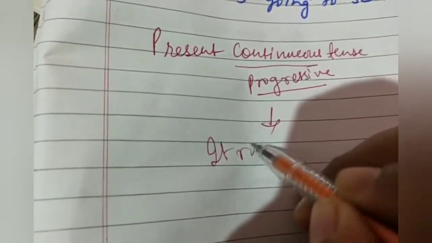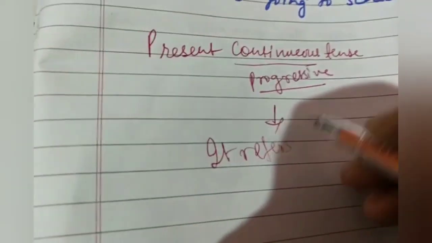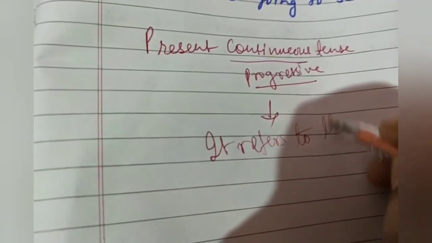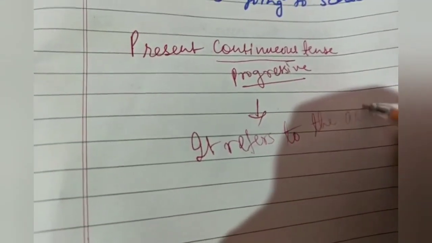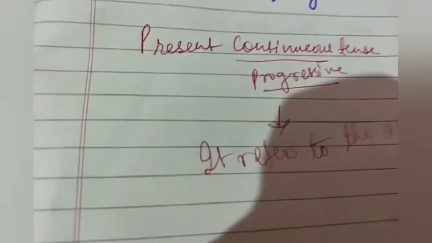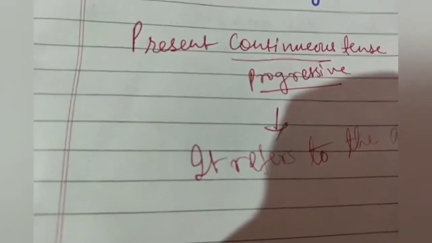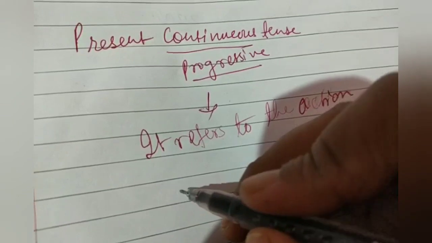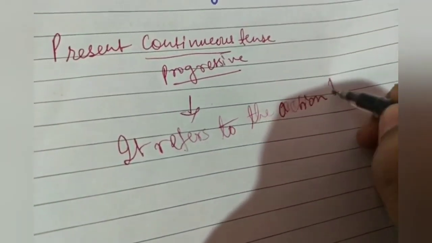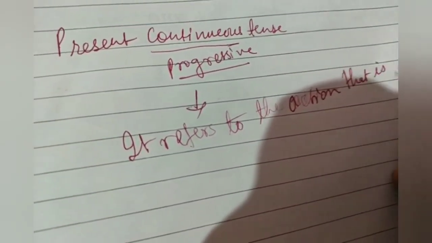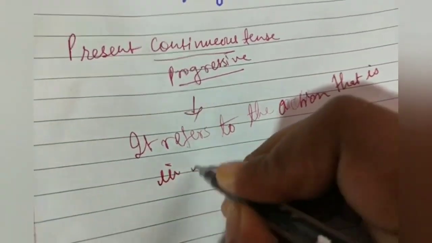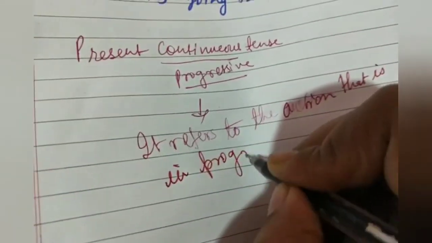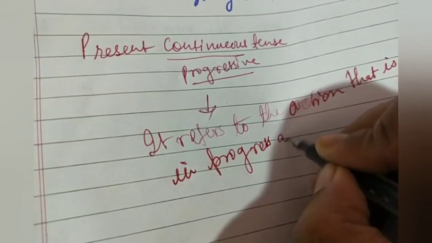It refers to the action that is in progress at the time of speaking. So the child is playing with the puppy means the action is still going on. So the present continuous tense refers to the action that is in progress at the time of speaking.